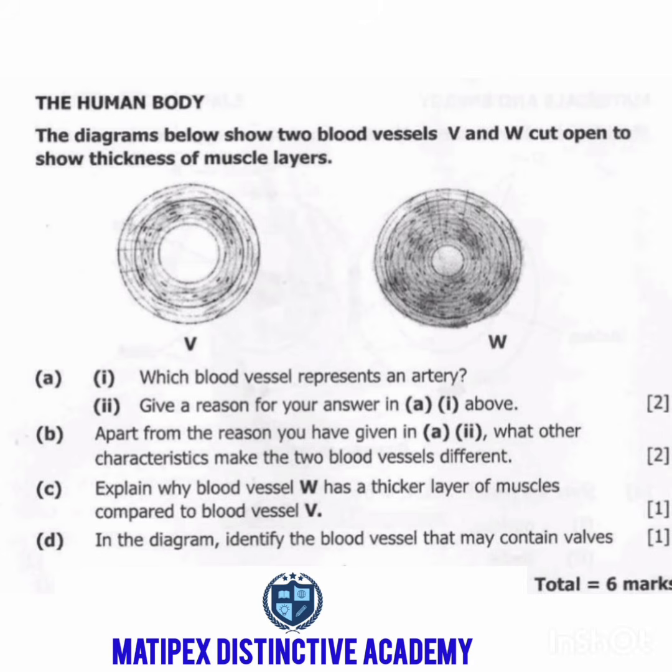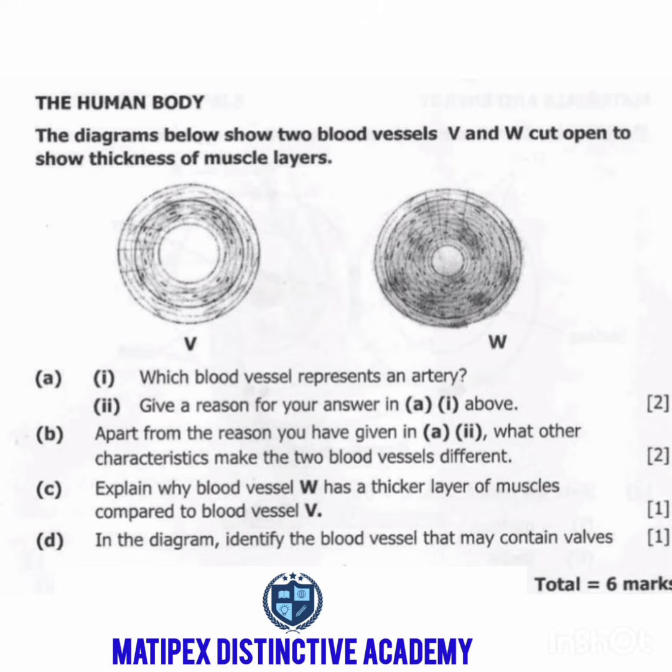The other point you can give is the other difference between a vein and an artery: veins have valves, while arteries do not have valves. So you can say V has a valve, while W has no valve.